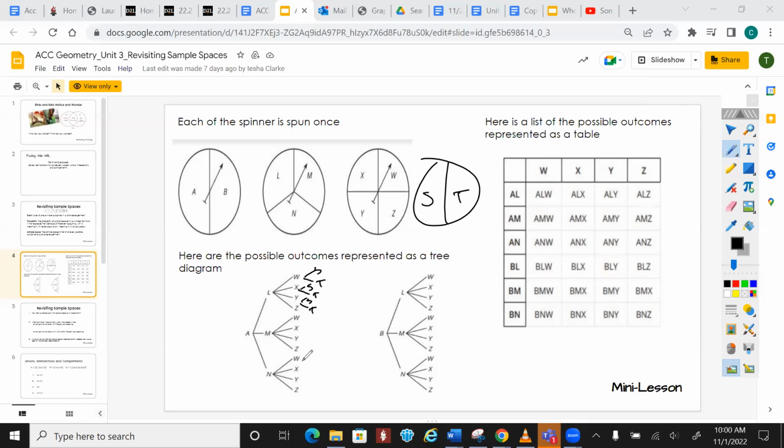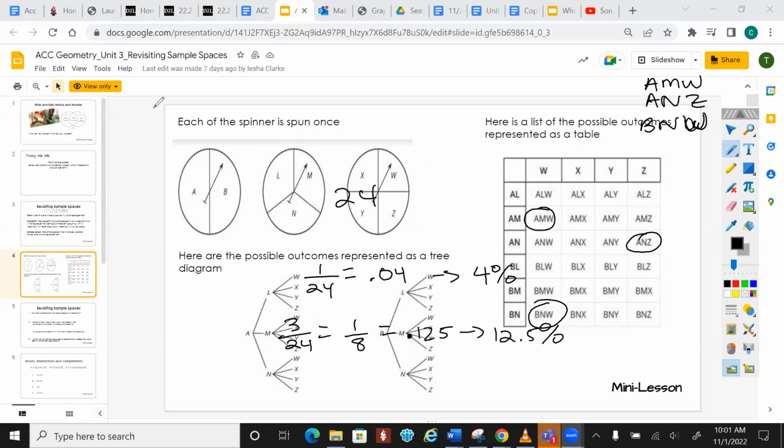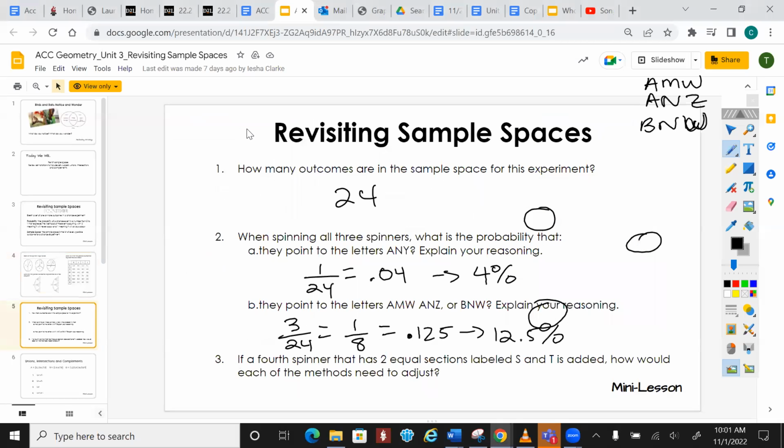I'm not writing all these up. What? 24 multiplied by 2, right? 24 multiplied by 2 is 48. So there would be 48 possible outcomes, and that would change all of these percentages.